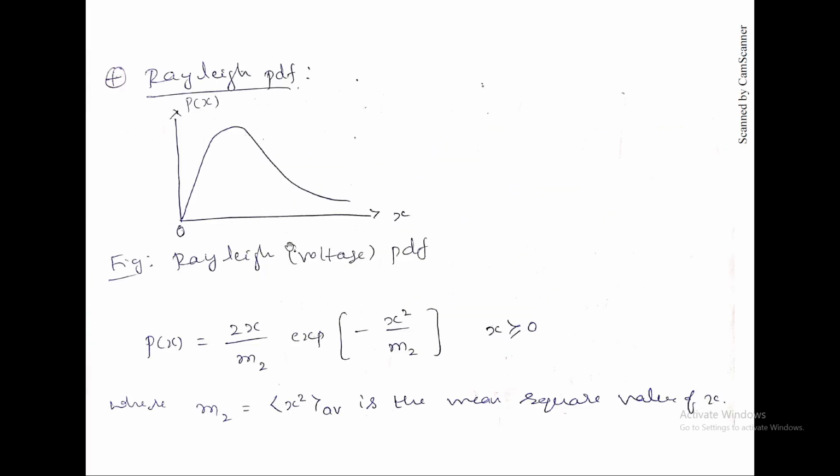Okay. So Rayleigh PDF. This can be formulated as 2x by m2, exponent of minus x square by m2, where x is greater than or equal to 0, where m2 is the average of x square, the mean square value of x.